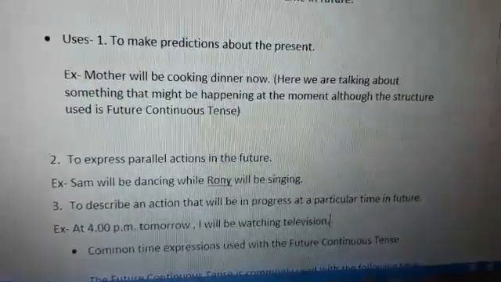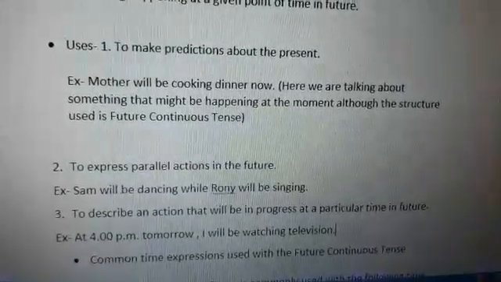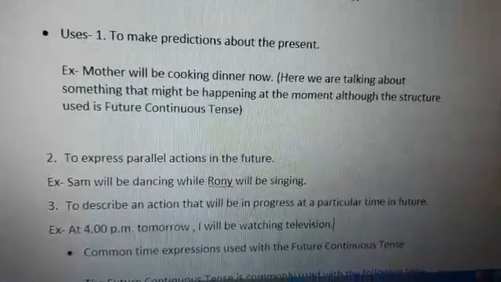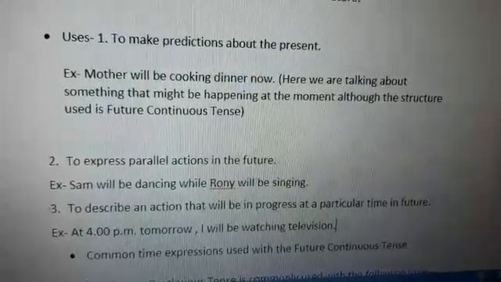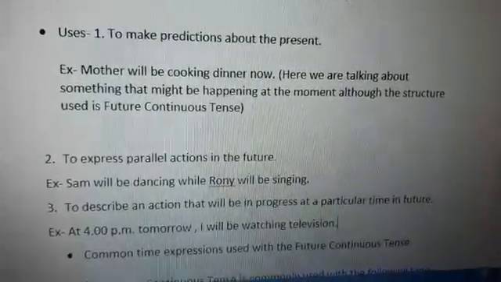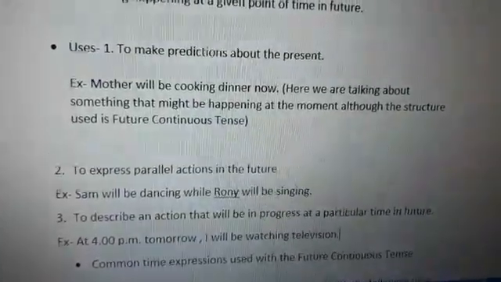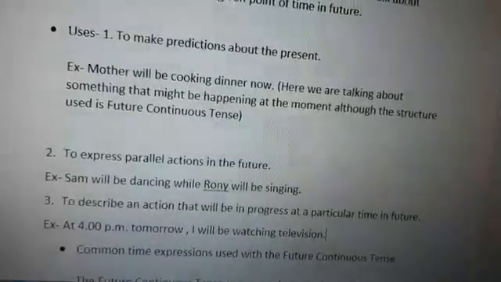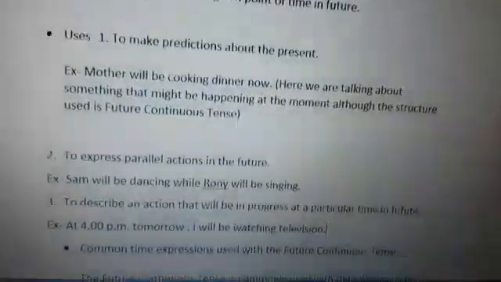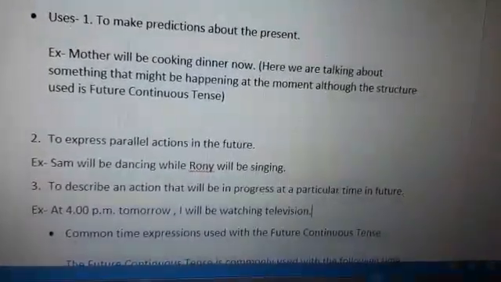So parallel actions means two actions that go or happen or occur together. For example, Sam will be dancing while Ronnie will be singing. Here we can see that two actions are done, dancing and singing, and two different persons are doing these two actions. So two actions, dancing and singing, are going on parallelly. To represent them, we are using future continuous tense.